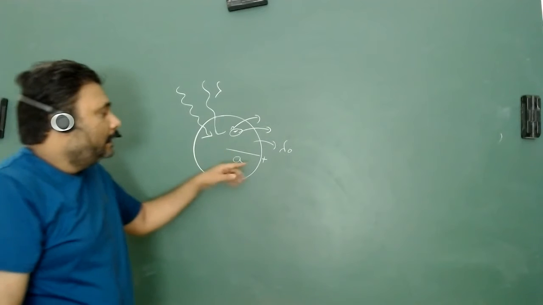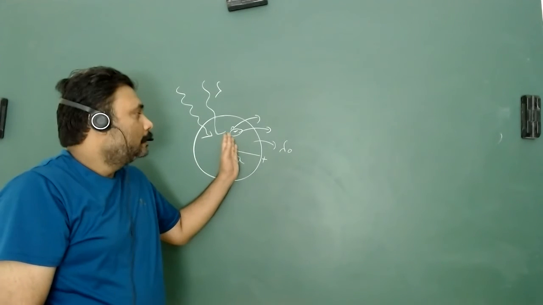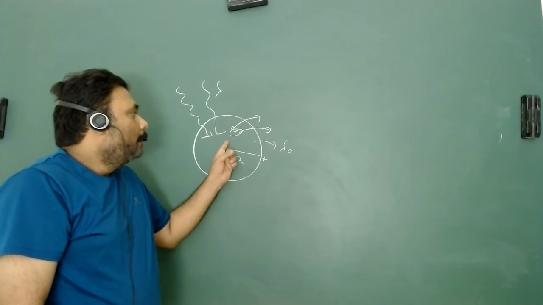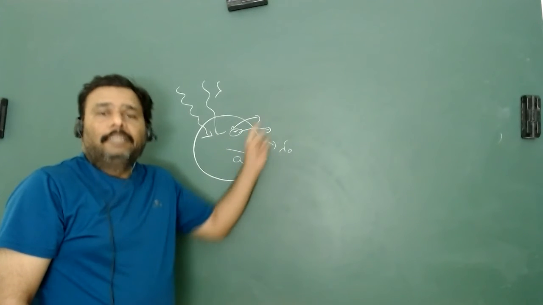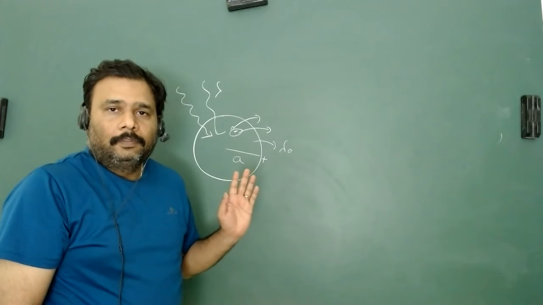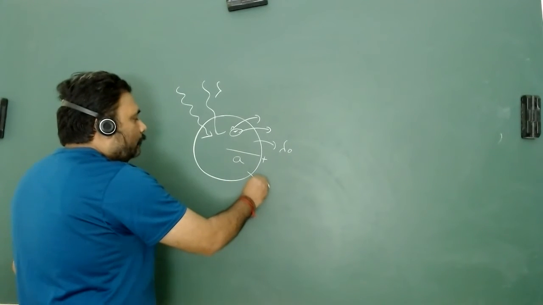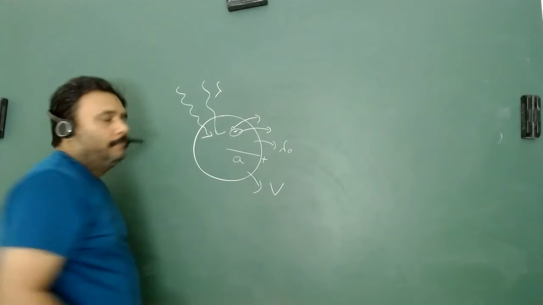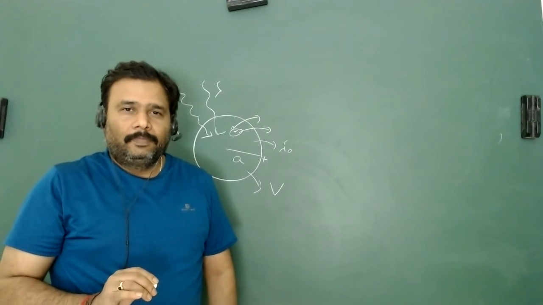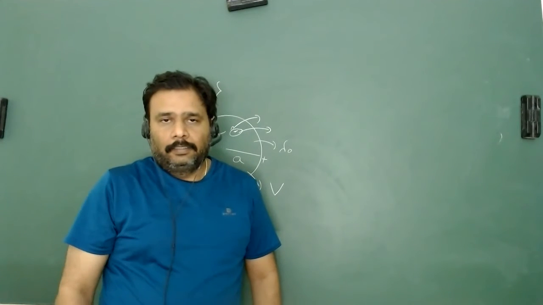The electrons will stop when the maximum kinetic energy electron is ejected. Finally it will develop a potential V, equivalent to the stopping potential, because after that no electron is coming out.